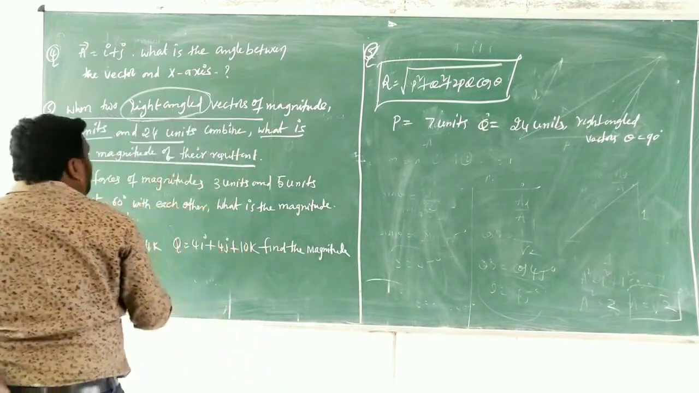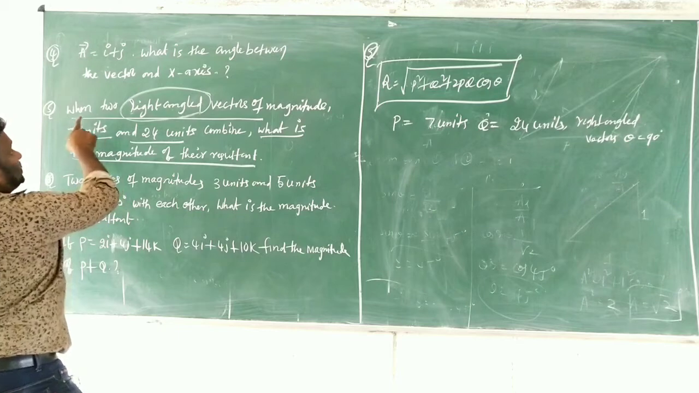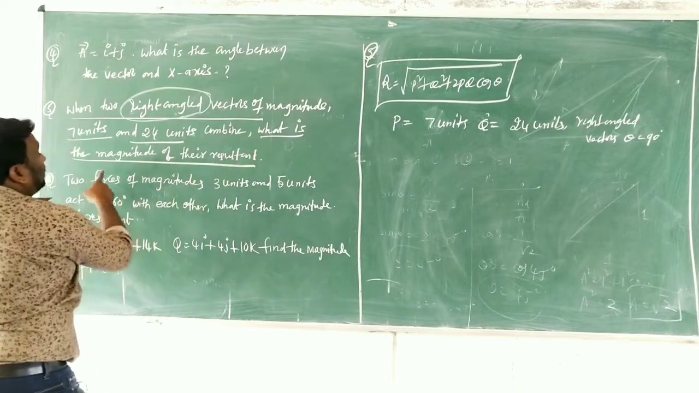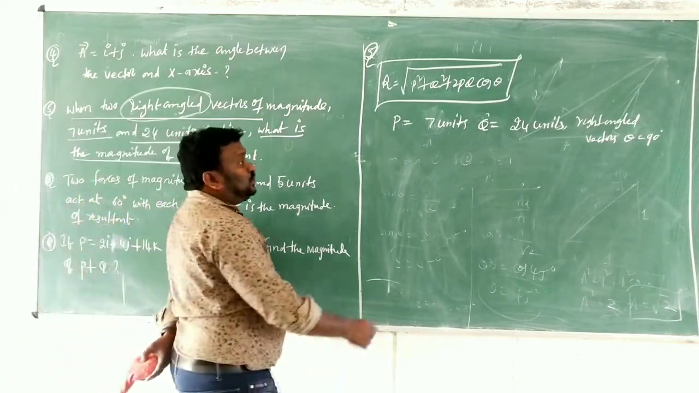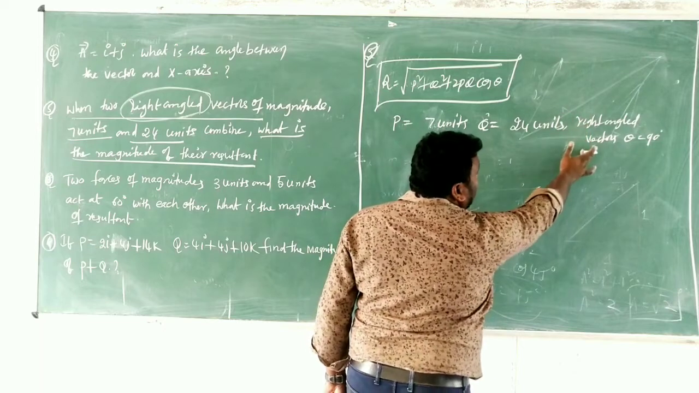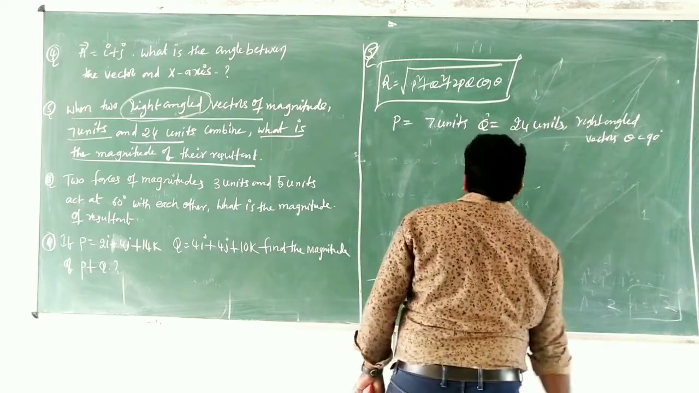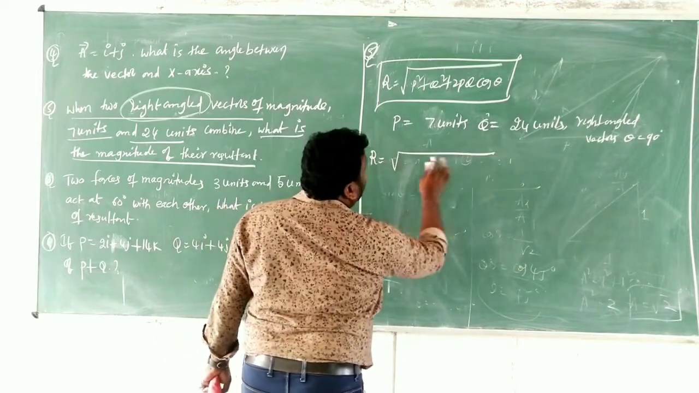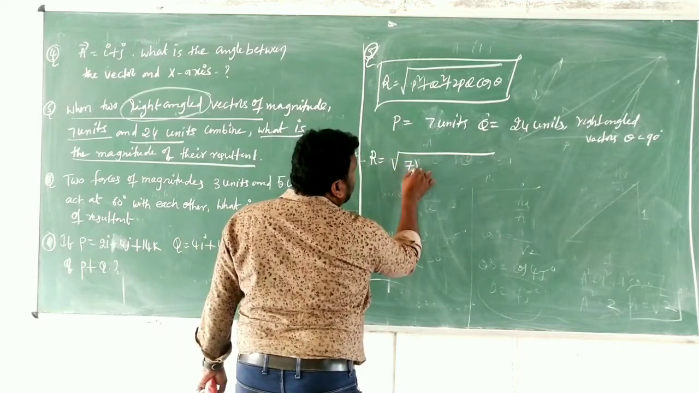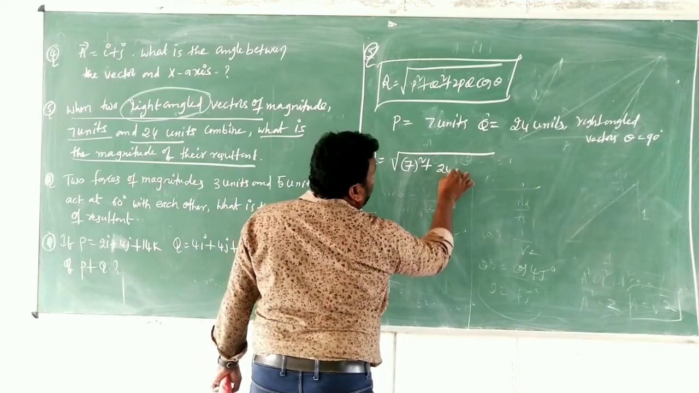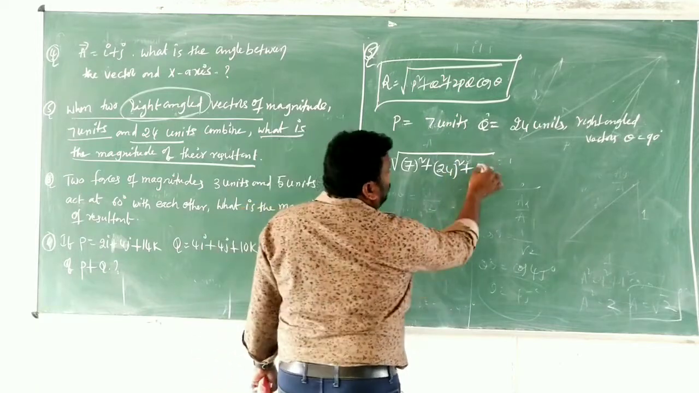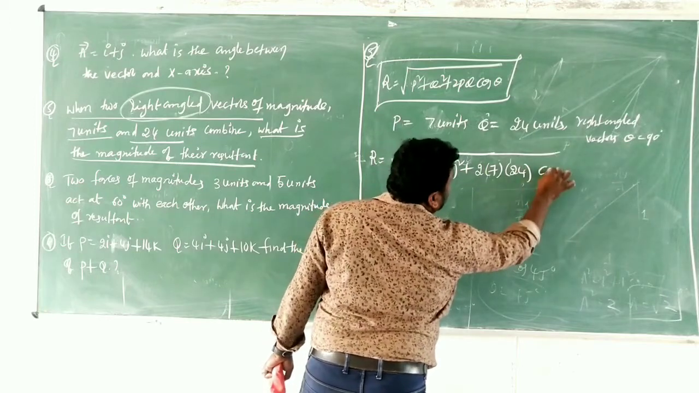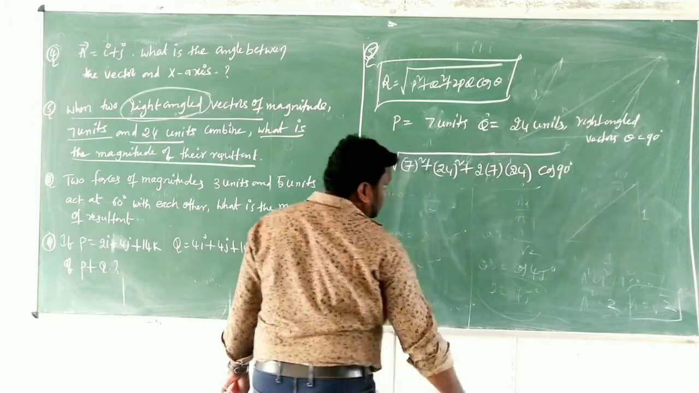So if you can understand this one, you can go for the derivation. When two right angle vectors of magnitude 7 units and 24 units combine, what is the magnitude of their resultant? Given that both vectors are right angle vectors, that's why theta is equal to 90 degrees. Then substitute, children. R is equal to under root of P square. What is P value here? 7 square plus 24 square plus 2 into 7 into 24 into cos 90, since they are right angle vectors.